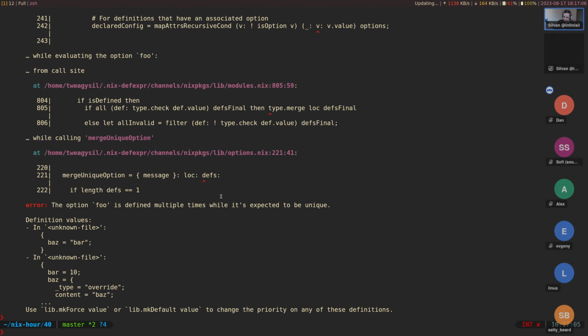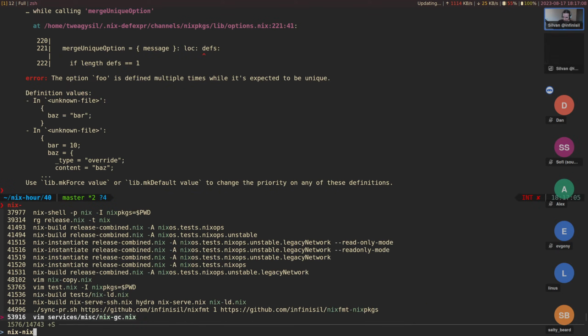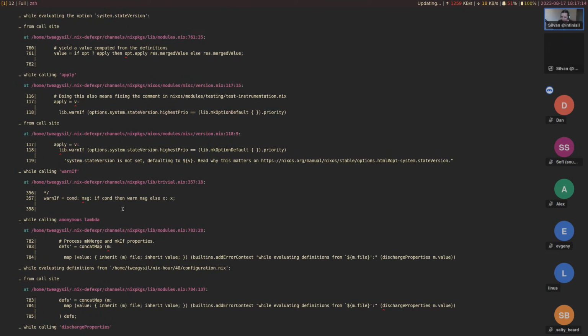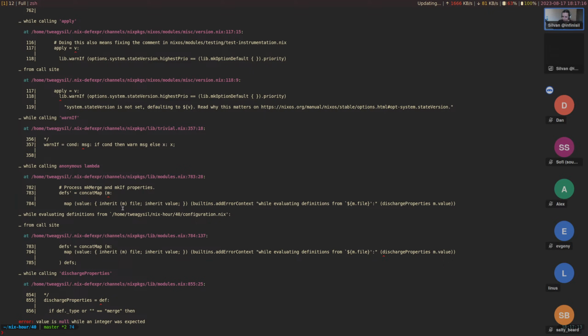This is the wrong one. Yeah, I'm a bit rusty here. nix-instantiate configuration. Can we see it? I'm going to search with my terminal. No, it's not there. So that is a bit unfortunate.